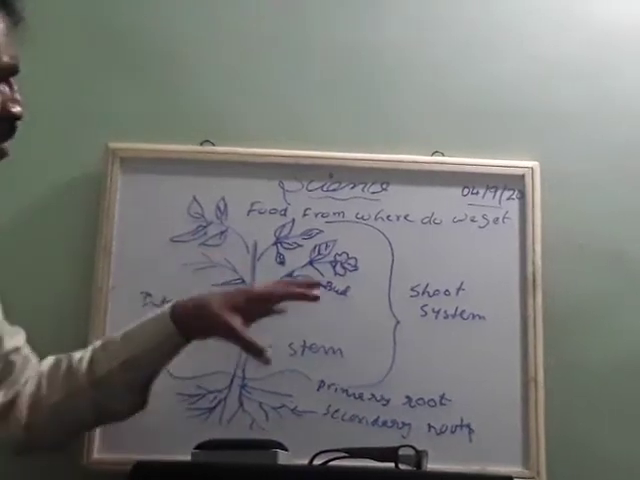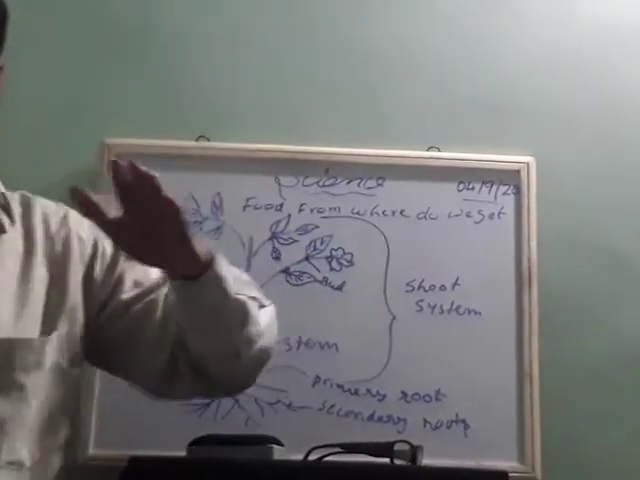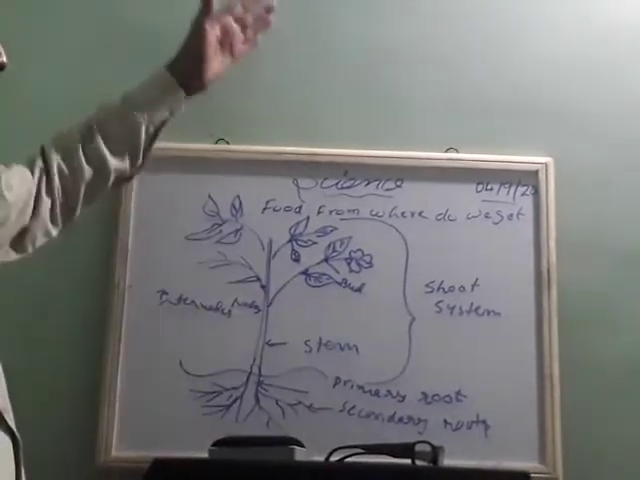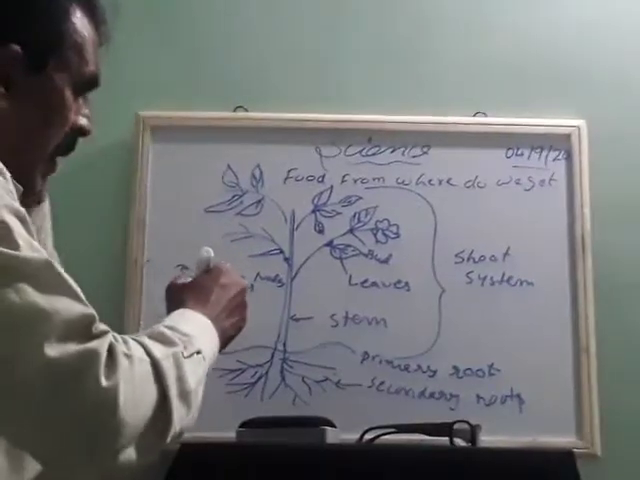Children, I was telling about the shoot system. See, the shoot system is the part of the plant which is found above the soil.